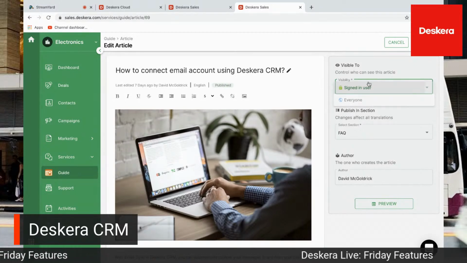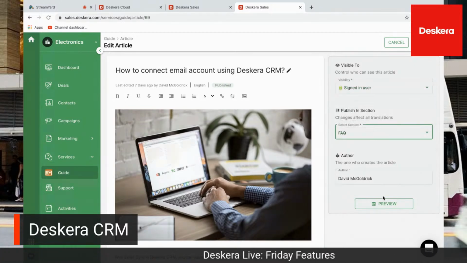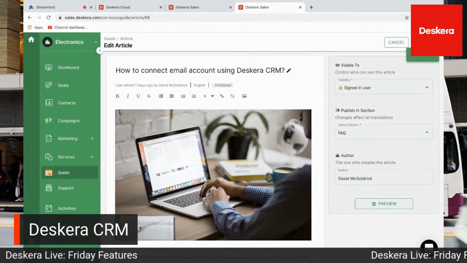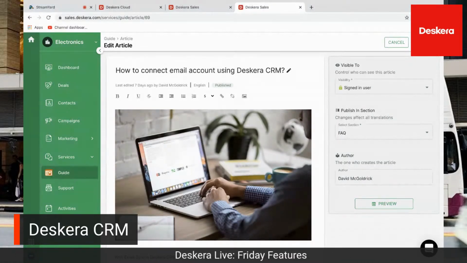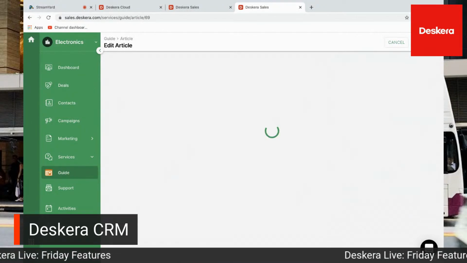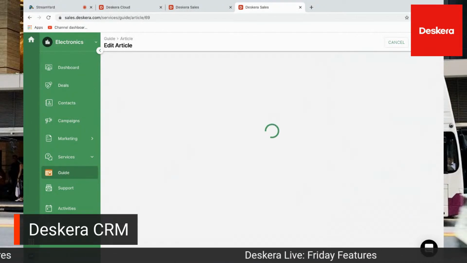I can say who's visible. Is it signed in or everyone? What section it goes under, and the author, and I can preview it. I can also click here and unpublish or not. So just remember, inside here, you have to click on this arrow to publish it or unpublish it. If you just click save, it just saves it. So just please take note of that.